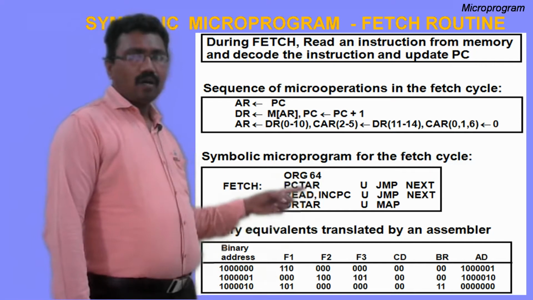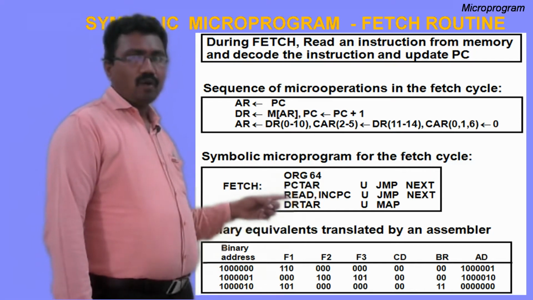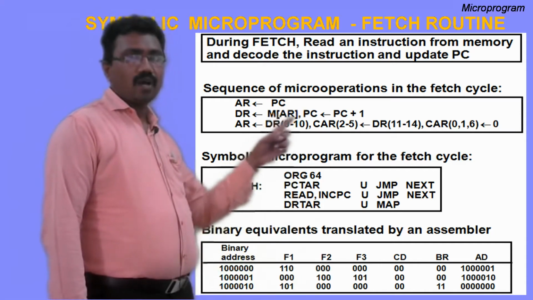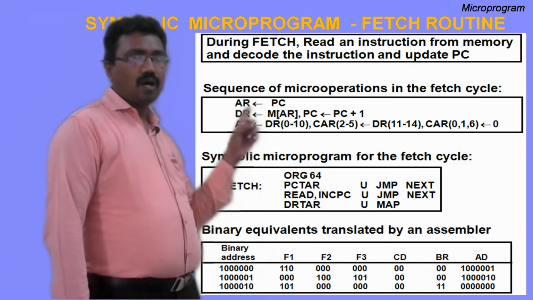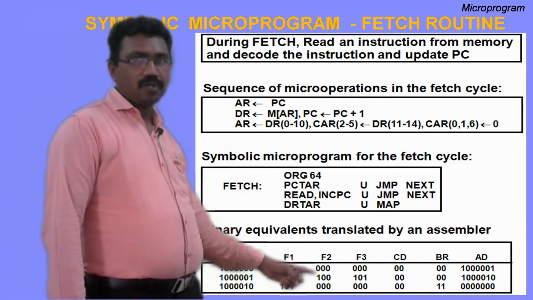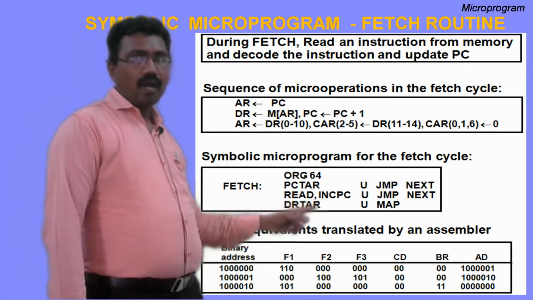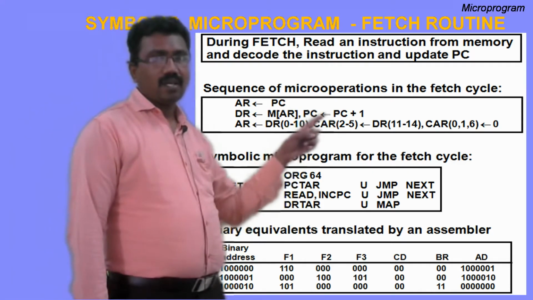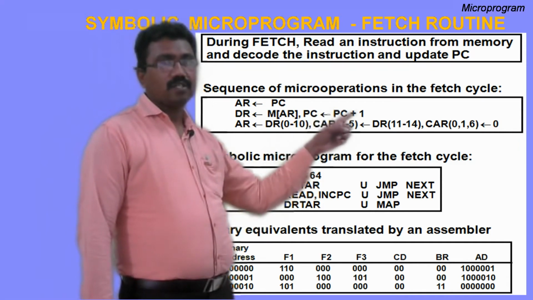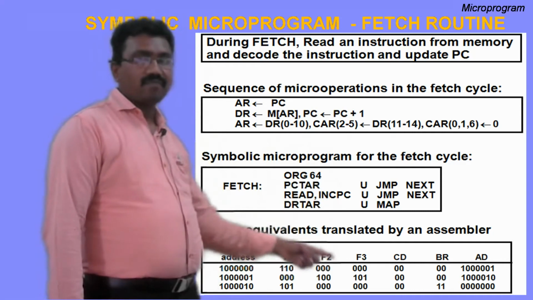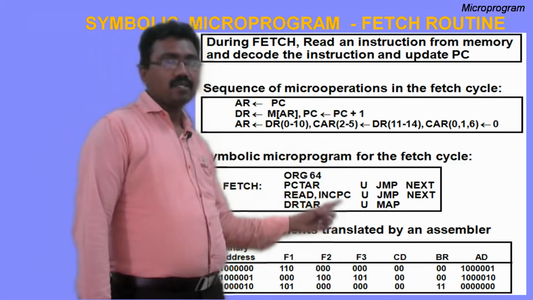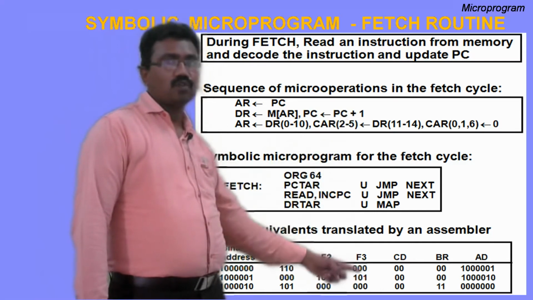From the F2 field, 100. F2 100 defines the read operation. What is read? M of AR to DR. This micro operation is initiated by the F2 field 100 combination. What is the symbol? Read symbol. And at the same time, INC PC. At the same time, PC plus 1 content is transmitted to PC. This micro operation is initiated in the present micro instruction by the F3 field combination 101. 101 initiates PC plus 1 to PC. The symbol is INC PC. The corresponding code is F3 101.